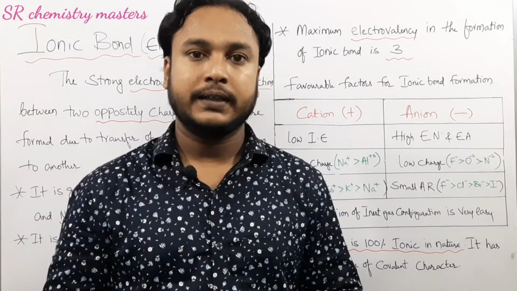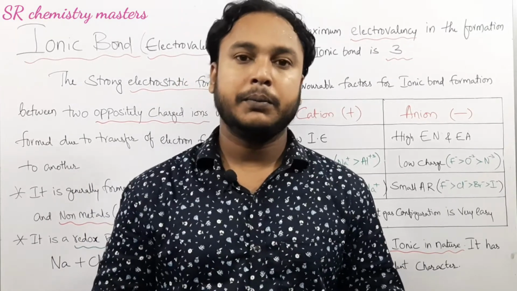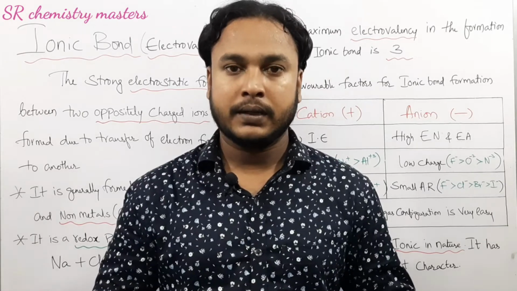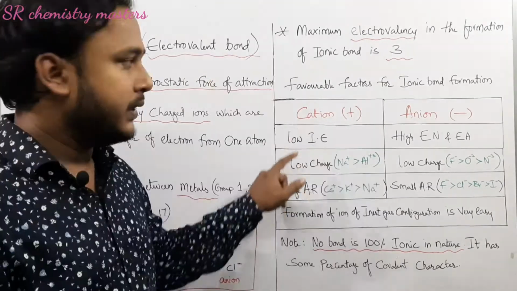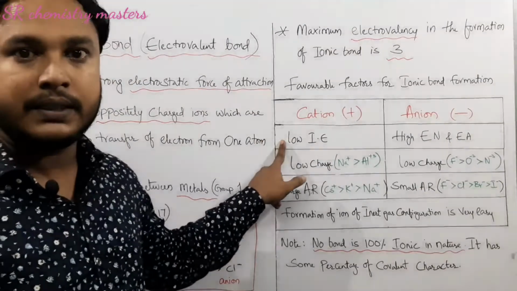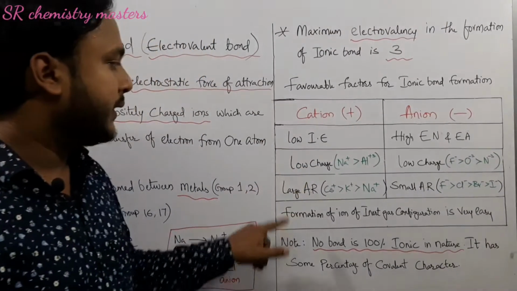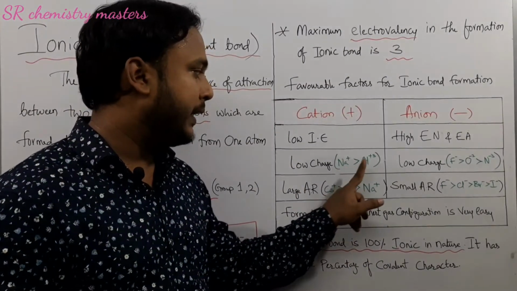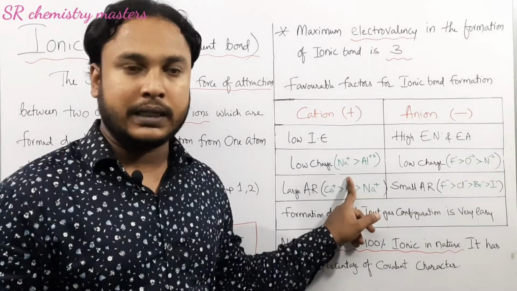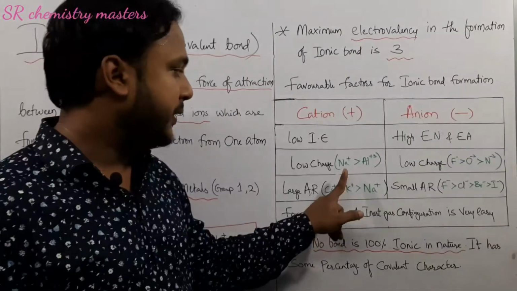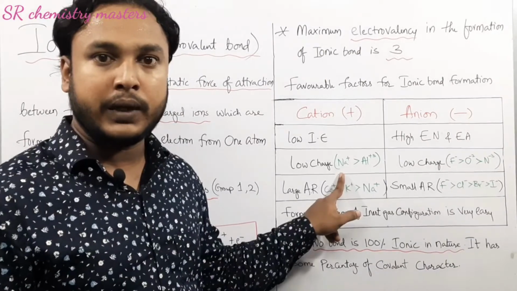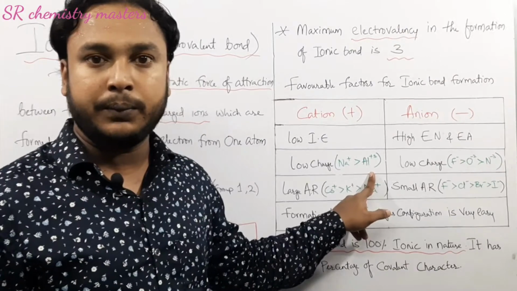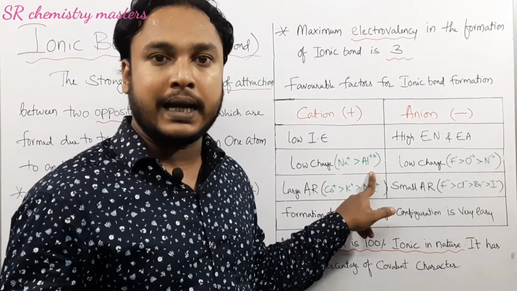Now let us see the factors favorable for ionic bond formation. Remember, ionic bond includes cation and anion. Cation is a positively charged ion, whereas anion is negatively charged ion. Cations with low ionization energy favor the ionic bond formation. Cations with lower charge, that is, if we compare the sodium ion and aluminum ion, sodium ion has +1 charge, whereas aluminum ion has +3 charge. In between these two, sodium ion has more ionic character when compared to that of aluminum ion. As the charge of aluminum ion is more, it has less ionic character.